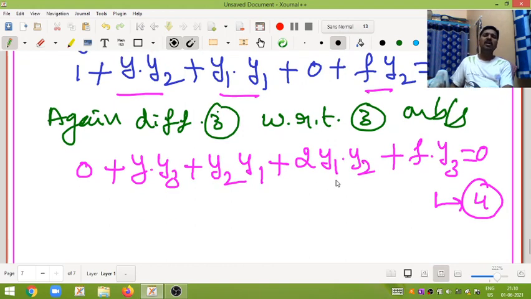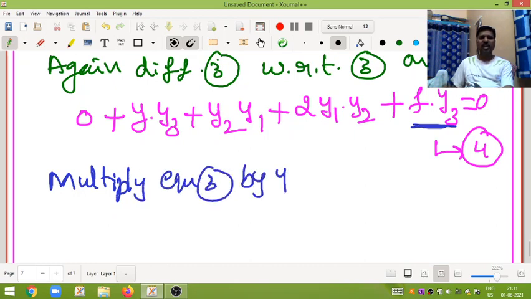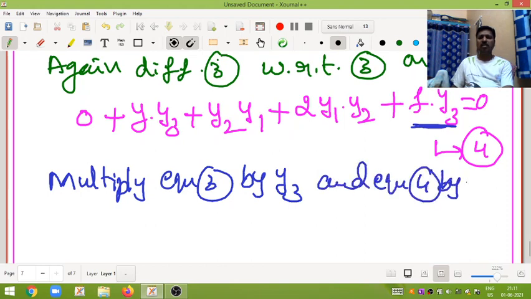By observing here, f is not eliminated. Once again we differentiate, and still f is not eliminated. Even after differentiating a number of times, f is not eliminated. So we make it one operation. In equation 3 the f coefficient is y2, and in equation 4 the f coefficient is y3. So multiply equation 3 by y3 and equation 4 by y2.